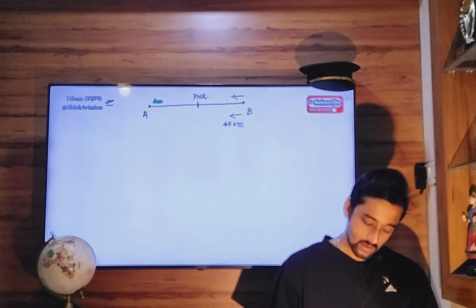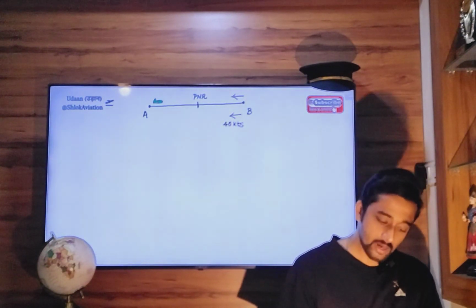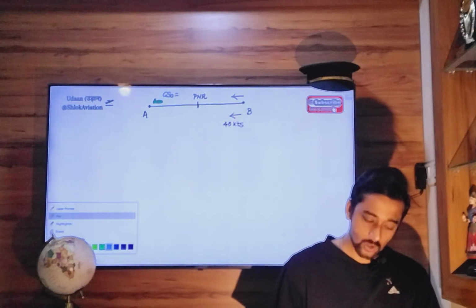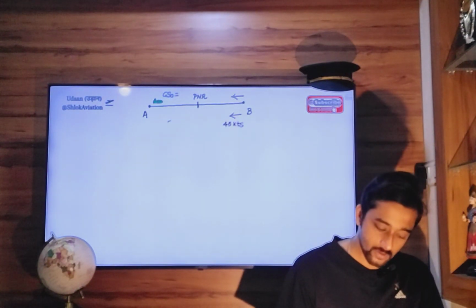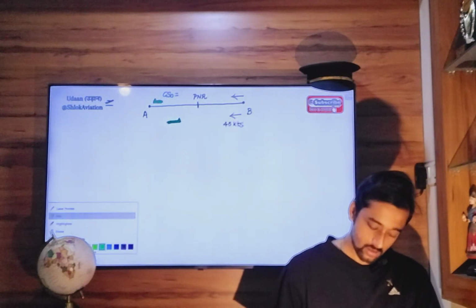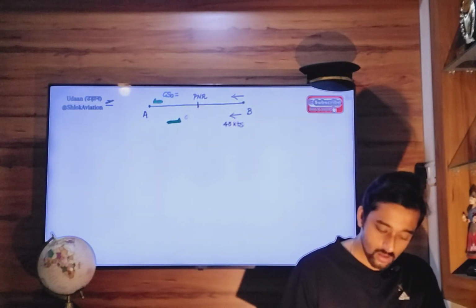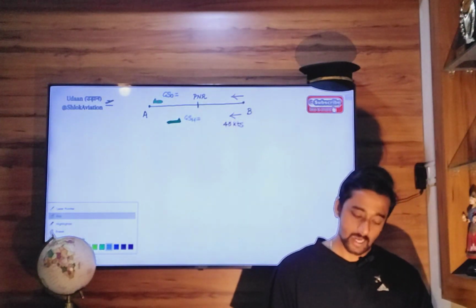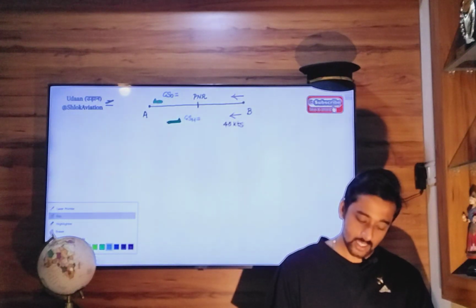We need to know ground speed outbound, and then we also need to know ground speed homebound. So how will you do that? I have done many PNR lectures. Do watch those lectures in the RK Bali General Nav playlist.